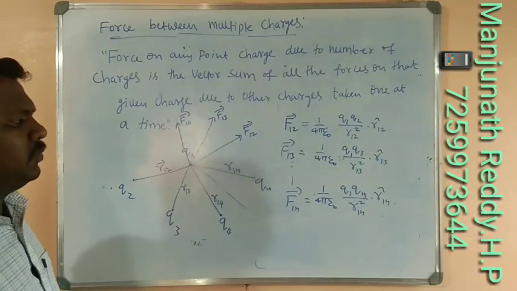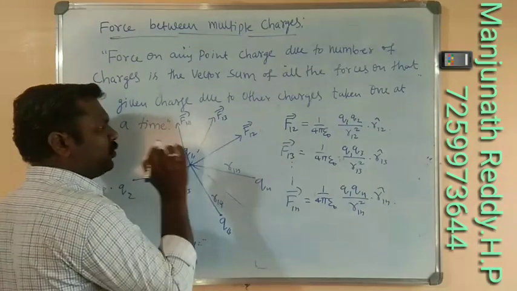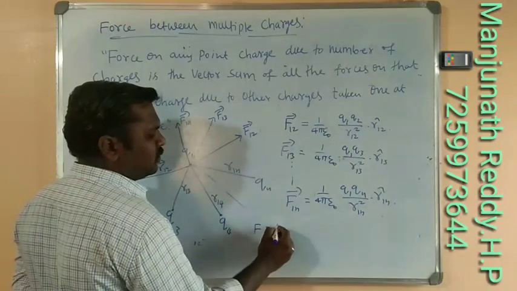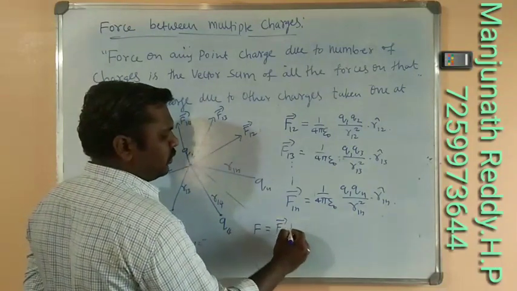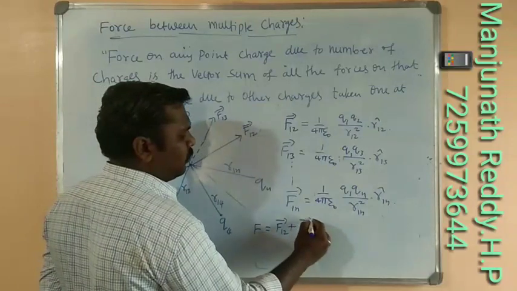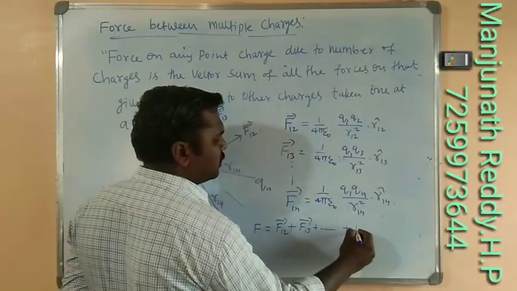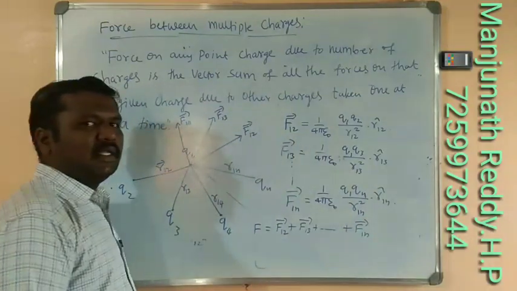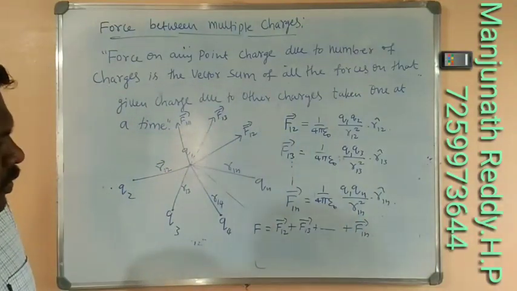So the total force acting on that first charge because of the other charges is F equals F12 plus F13 plus so on plus F1n. So what is F12?